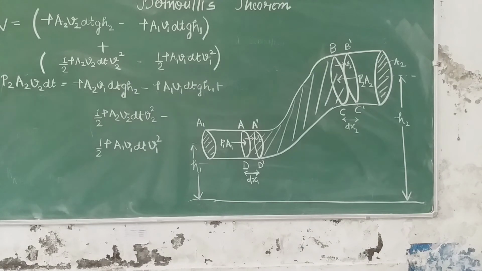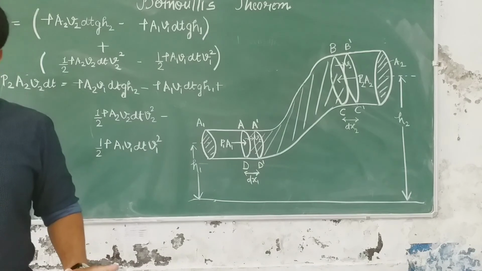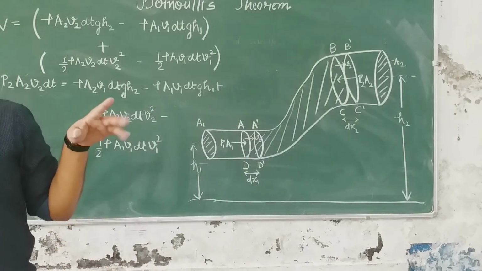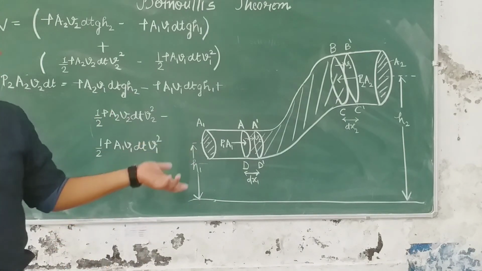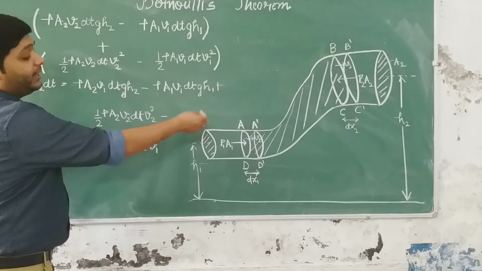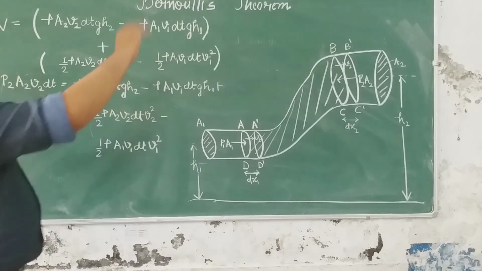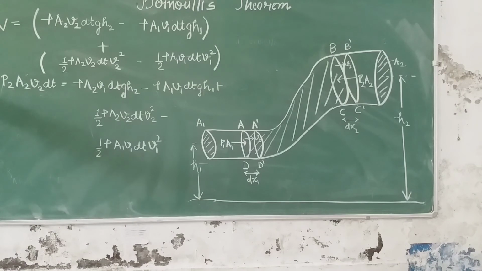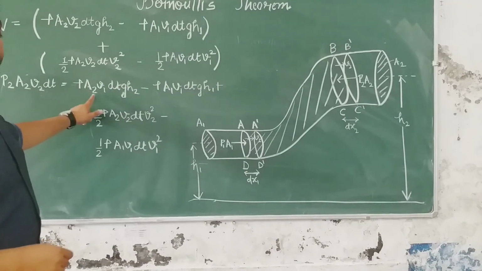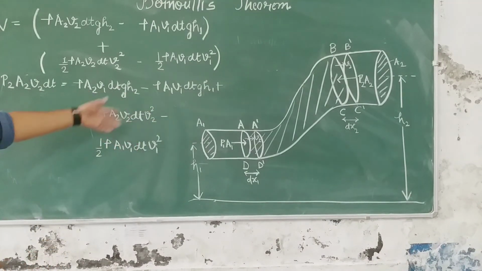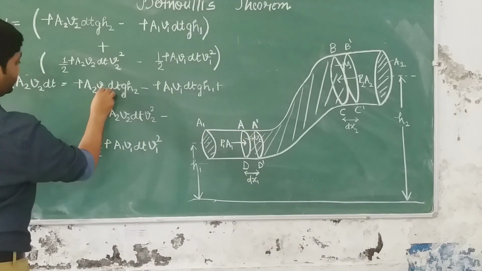अब जब ये इक्वेशन में मिल चुकी है, now what after this? Yesterday we studied the equation of continuity, and by equation of continuity we know that the product of area of cross section and the velocity at that point is always constant. ठीक है, so we can say A1 V1 will be equal to A2 V2, ये सब बराबर होंगे. ठीक है, this is 2.